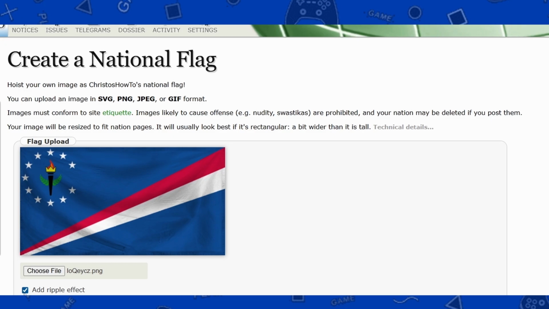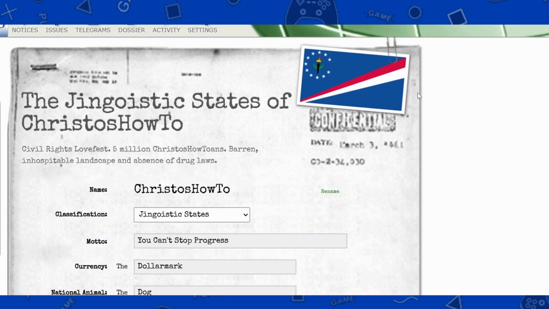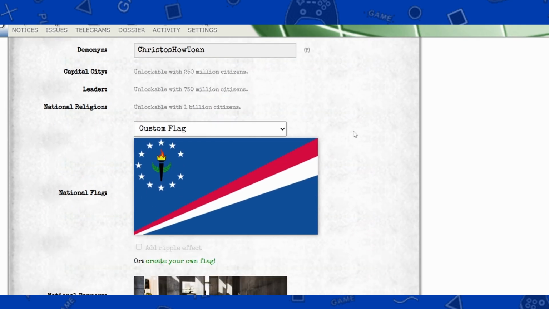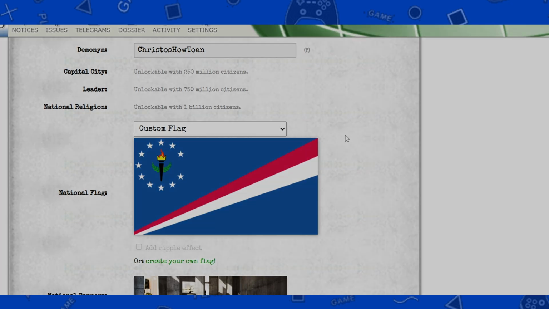You can also add a ripple or not. I'm not going to add a ripple. Some people say not adding the ripple makes the flag look better. And then you just hit submit flag and it will change the flag. So that's how you change the temporary flag to a custom flag you made.